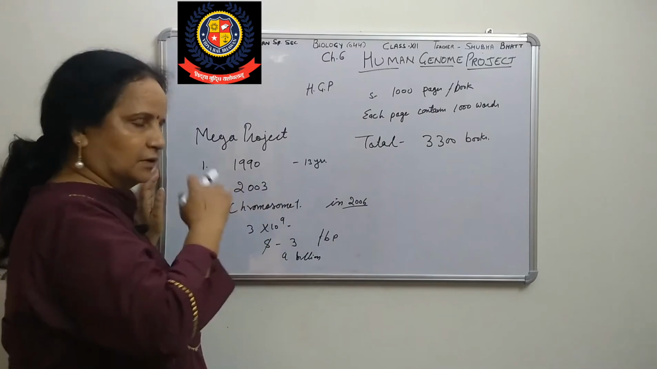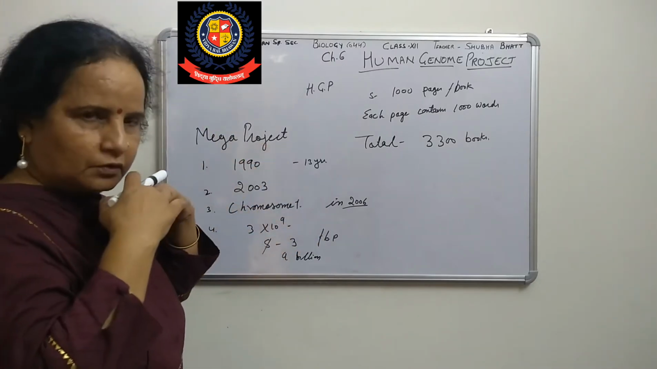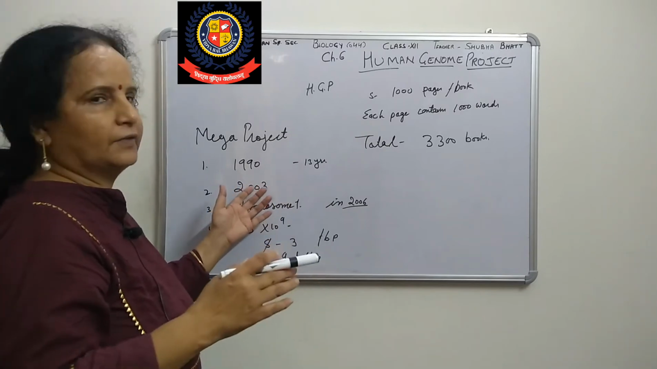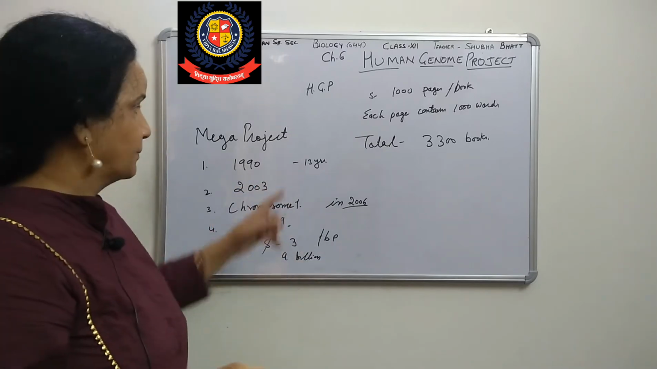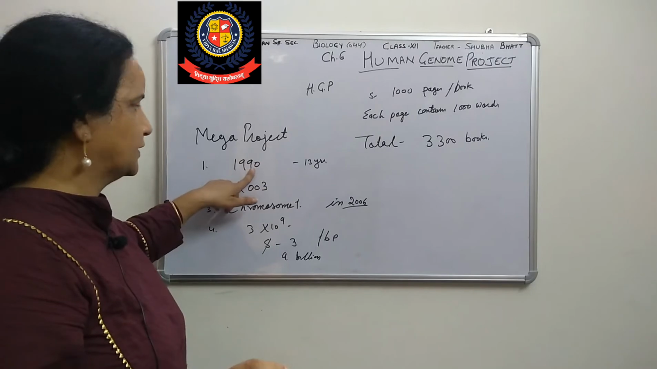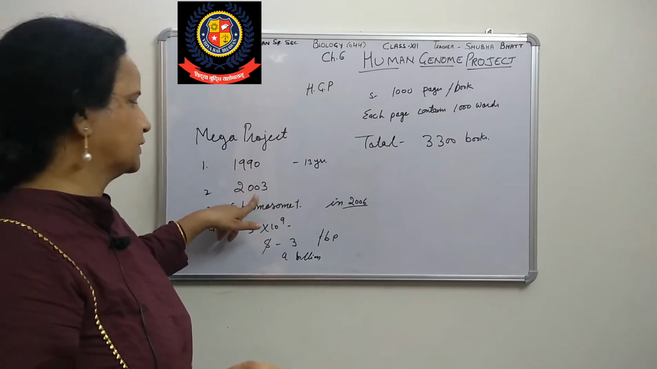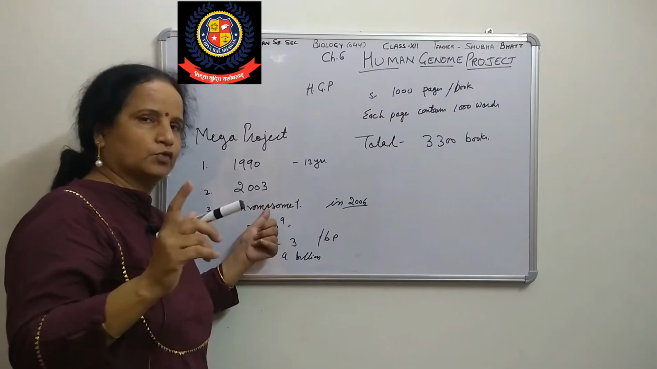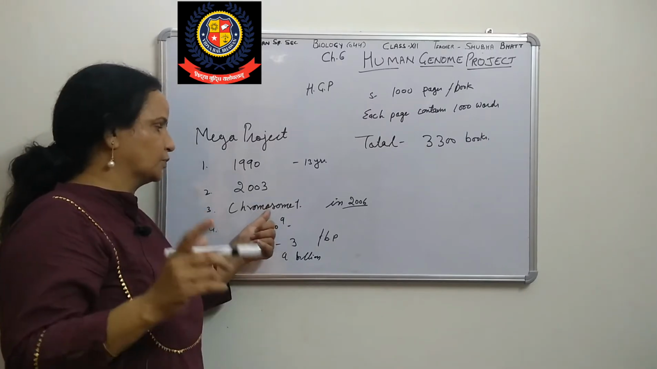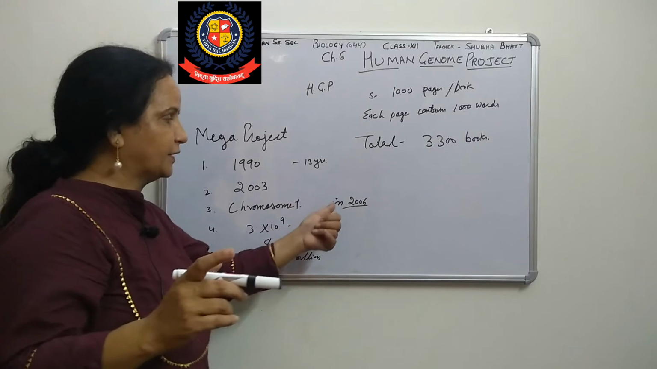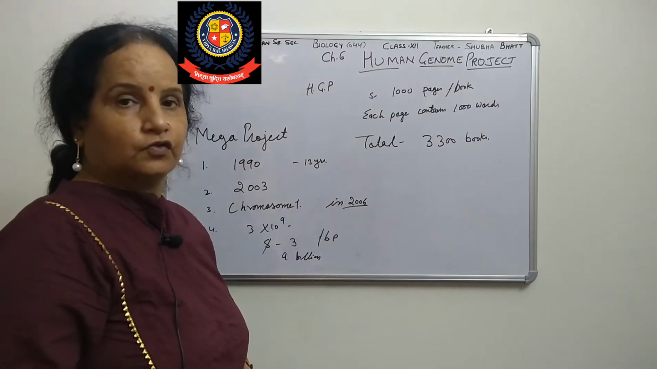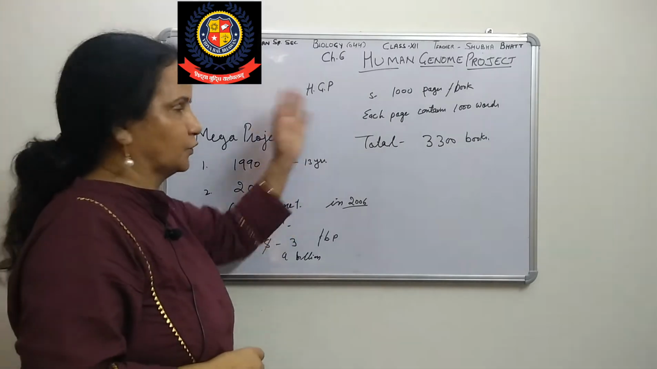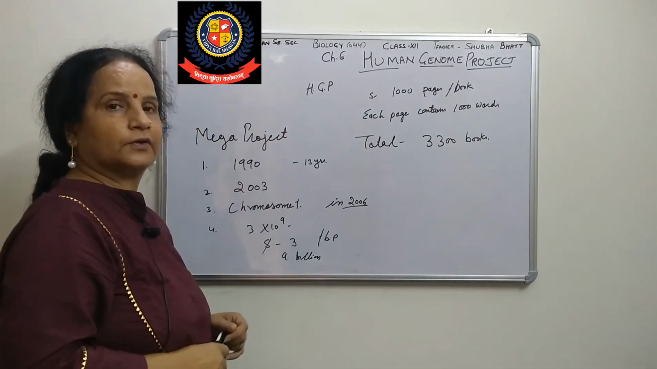Before that, when all the work was going on within the stipulated time, that should have been 2003. Because 13 years were given and it started in 1990, it should have been completed in 2003. But what happened was that only one chromosome was left. That one chromosome was completed in 2006. So a total of 16 years were consumed for this project. So it is called a mega project.